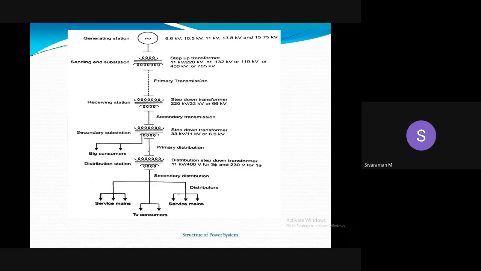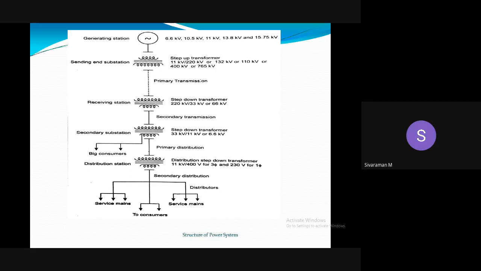This generating voltage is also stepped up to 220 kV, 132 kV, 110 kV, 400 kV or 765 kV based on our requirements in the sending substation, that is in the generating stations. These stepped up voltages go to the receiving station by means of primary transmission systems. In receiving stations, we are using step down transformers.